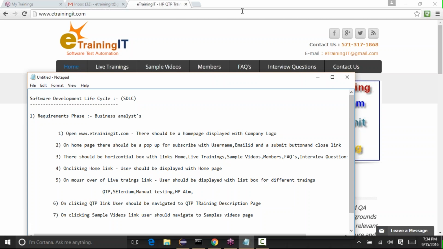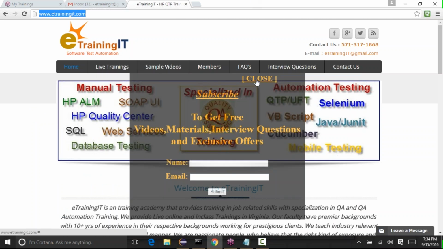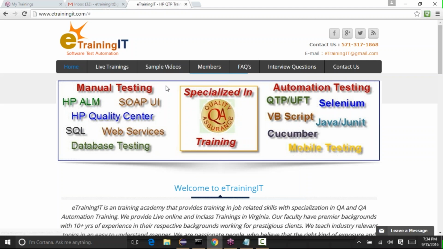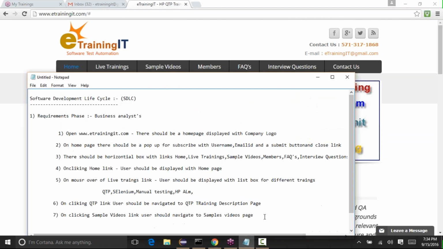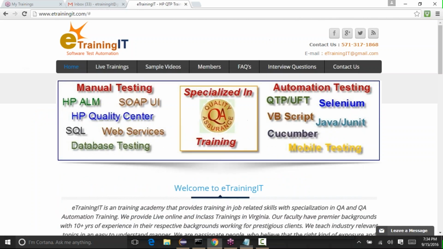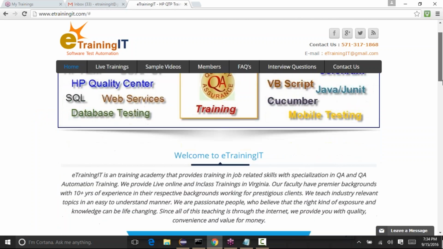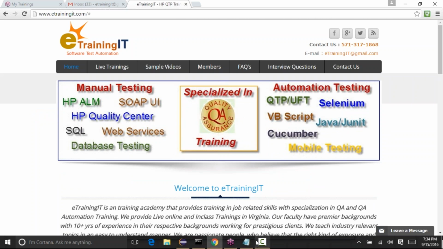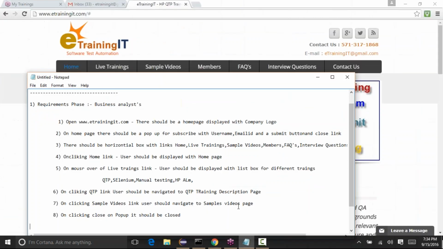And I can also have, on clicking close on the pop-up, it should be closed. Also, let's say there should be an image with the trainings that we have, or something like that.